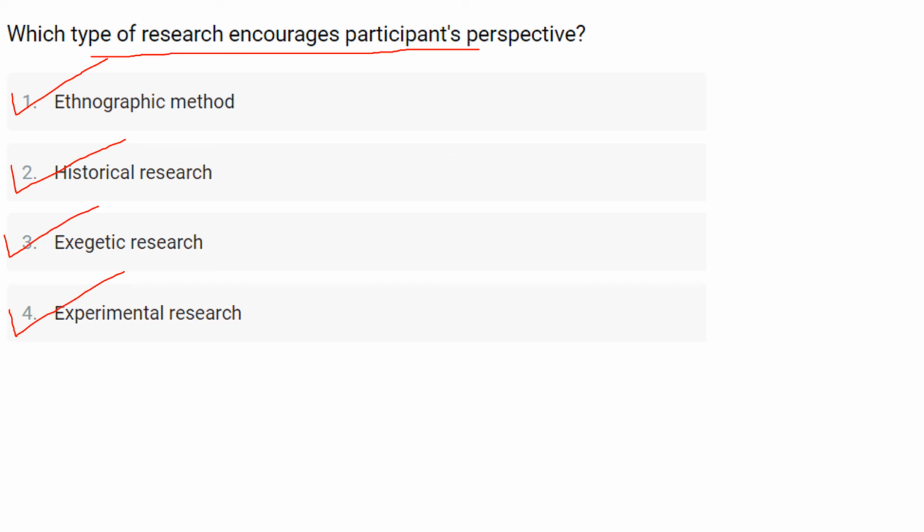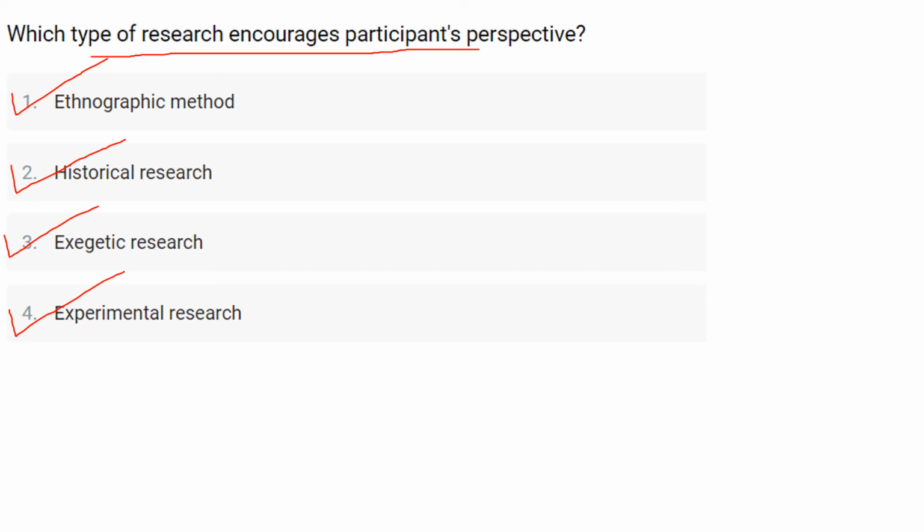So here the ethnographic method is a research approach where the researchers look at the people in their cultural setting with the goal of producing a narrative account of their particular culture against the theoretical backdrop.